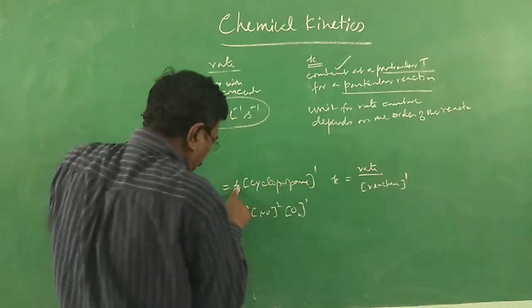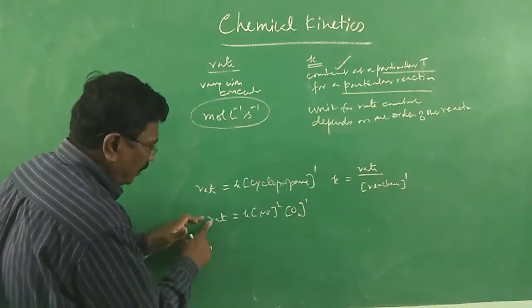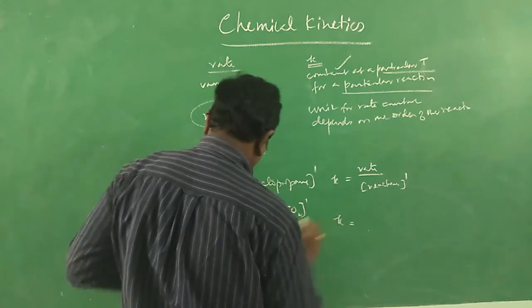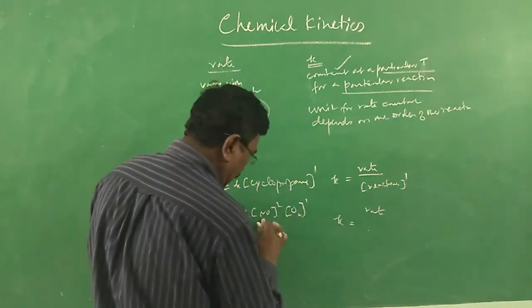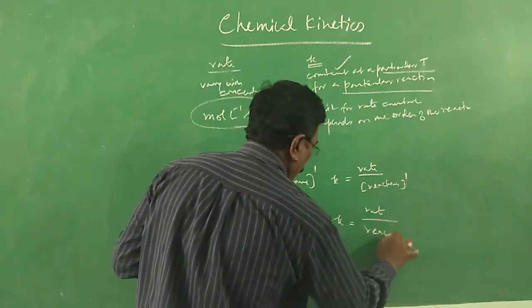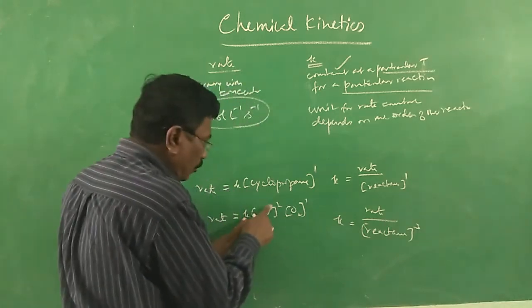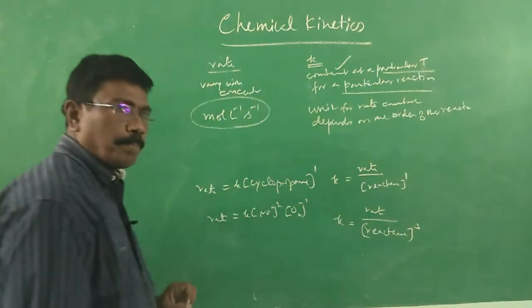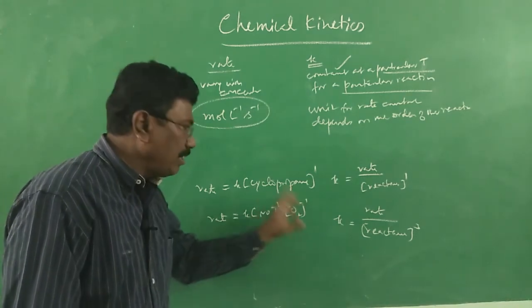For this particular reaction, rate constant is equal to rate divided by molar concentration of reactant to the power 3. Why 3? 2 plus 1, therefore 3.